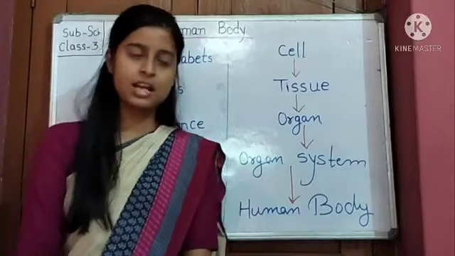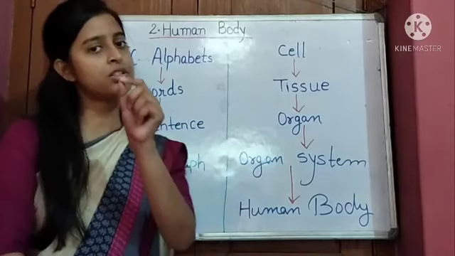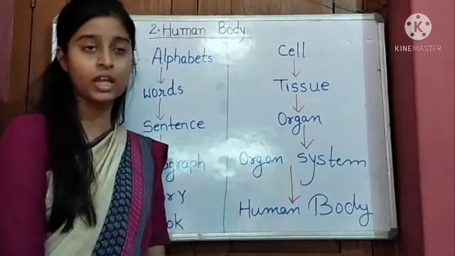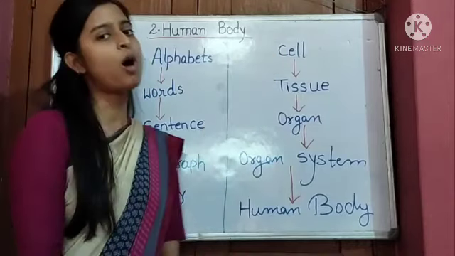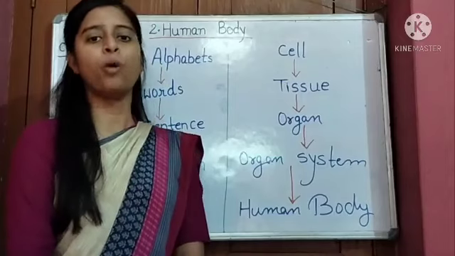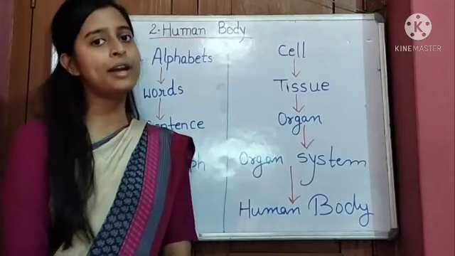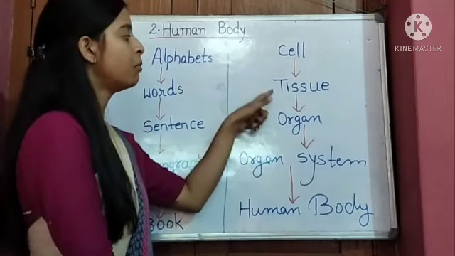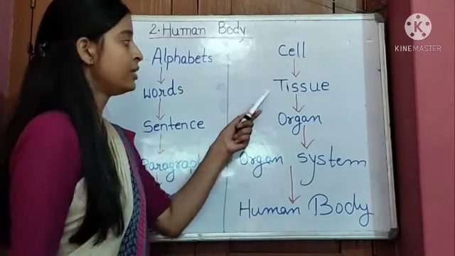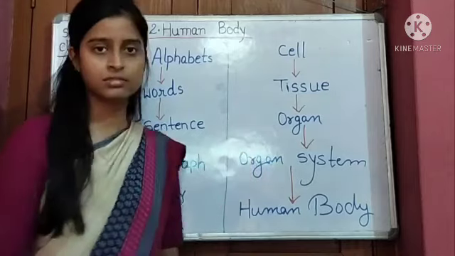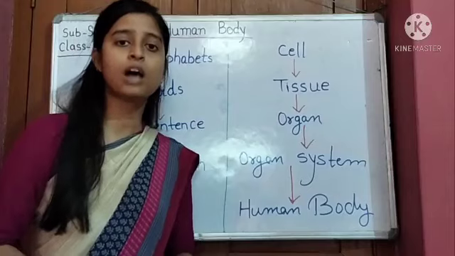Just like this, our body has a very small part that is called a cell. A cell is the smallest part of our body. When a group of cells combines together, it forms a tissue. When a group of tissues combines together, it forms an organ, like eye, ear, nose, heart, lungs.